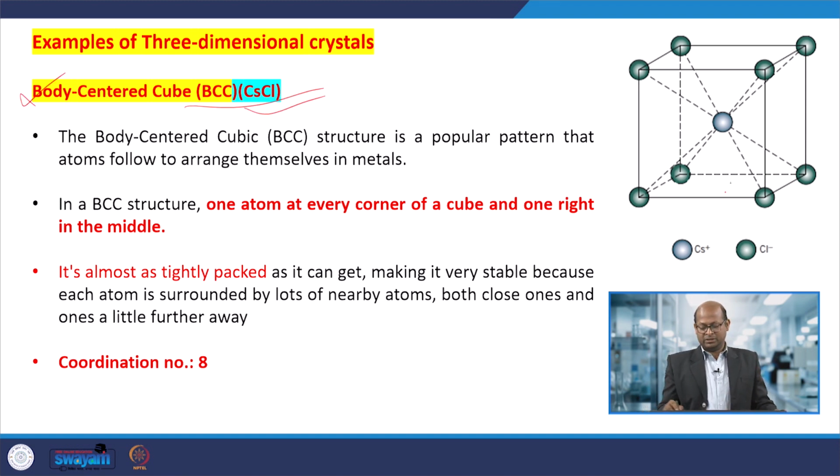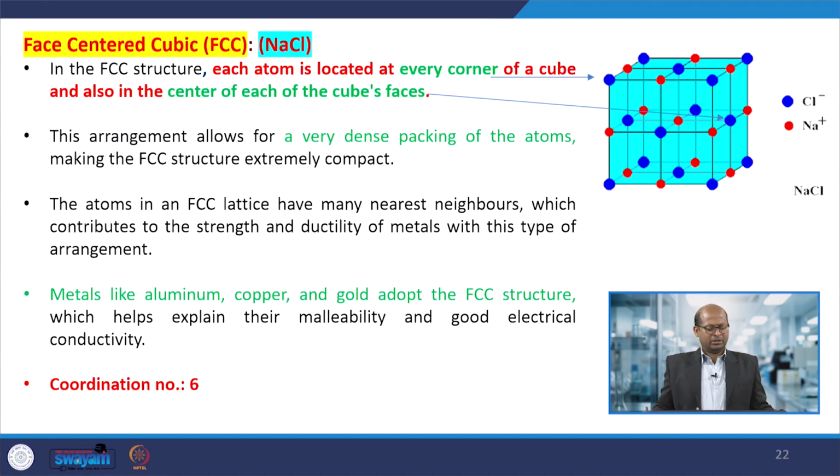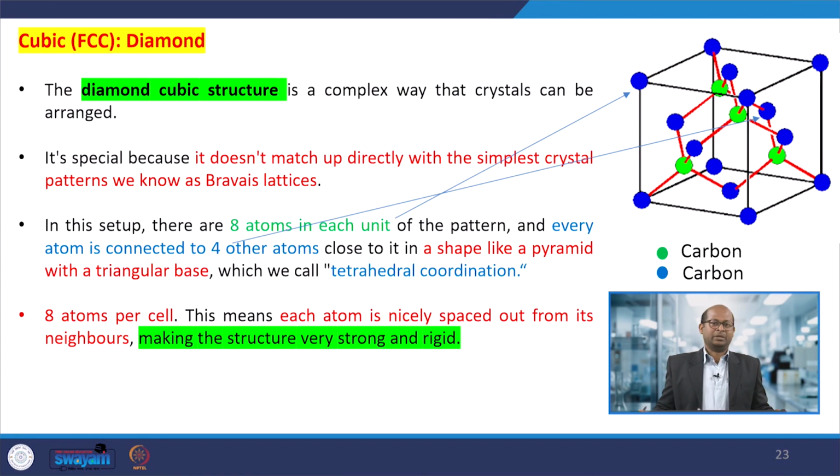Okay. Here also a few examples: body centered cubic, cesium chloride. So, this is cesium and this, I think, is chloride. So, this is a type of 3-dimensional crystal. Here the coordination number is 8. Okay, it is one example. Another one is sodium chloride, that is face centered. So, that also has coordination number 6 here. Okay, so here a few chloride atoms are at the vertices and face centers, and sodium ions are present at the edge centers. So, that way the arrangement of FCC type of crystals is present.